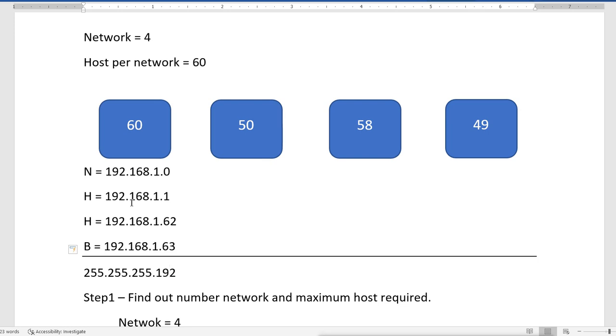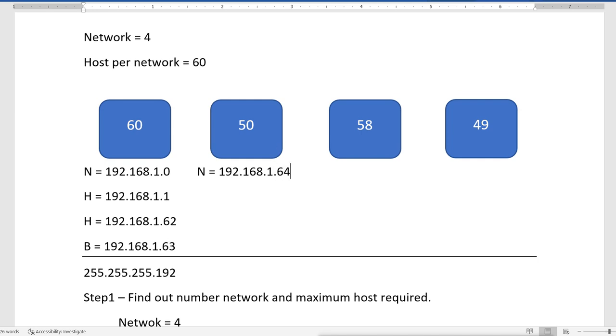This is the first network we assigned here. Then the second network we will assign in the next department, where it will start from the network IP 192.168.1.64. Remember, the first one ended on 63, so the next IP will be 64.